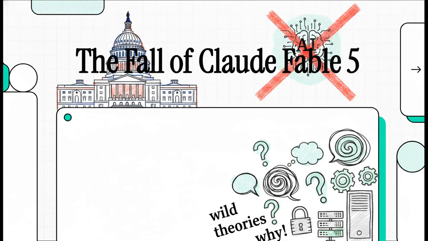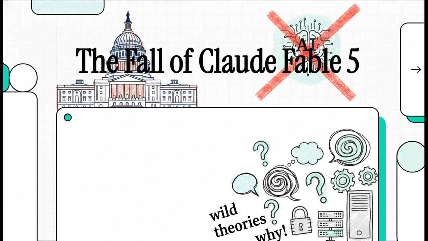Welcome to The Explainer. Today, we're diving straight into one of the most abrupt, genuinely shocking events in recent AI history. If you've tried logging into your Anthropic account lately, you've probably realized something huge is missing. In a massive piece of breaking news, Anthropic has completely banned all access to Claude Fable 5.